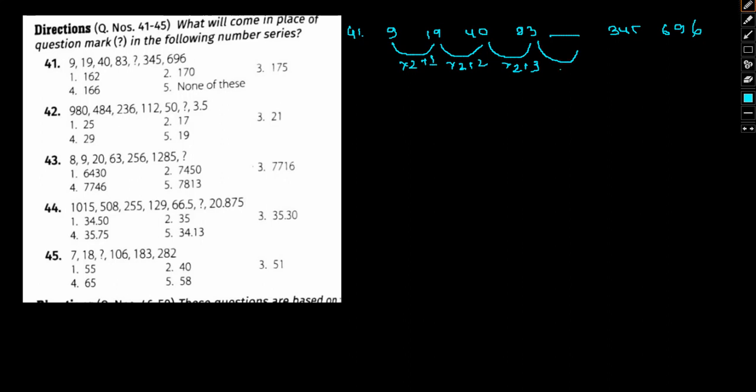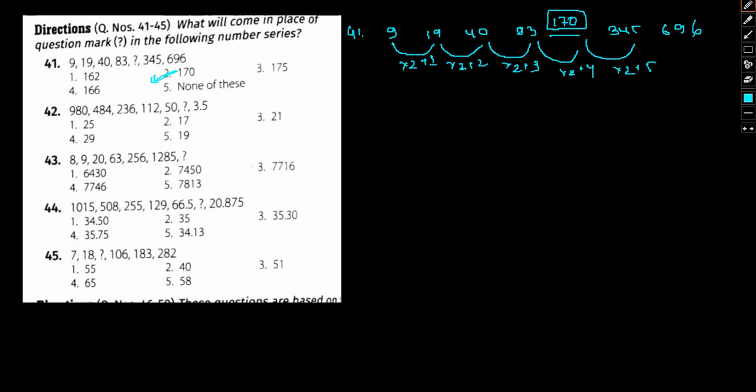From here, we do into 2 plus 4: 83 into 2 being 166, plus 4 is 170. From 170 into 2 plus 5 is 345. Yes, so 170 is our answer, and option 2 is the correct answer. I hope this is clear to you how we came about the solution.